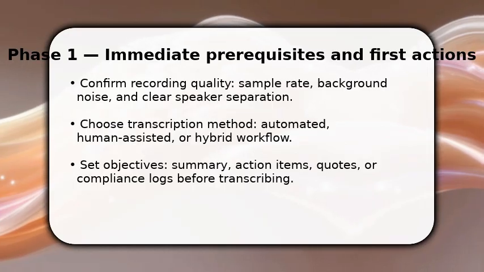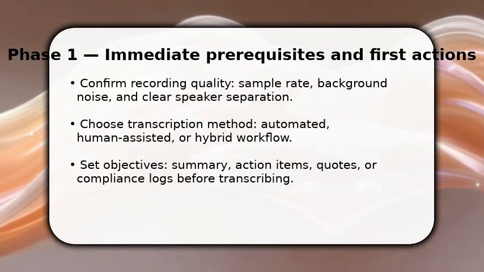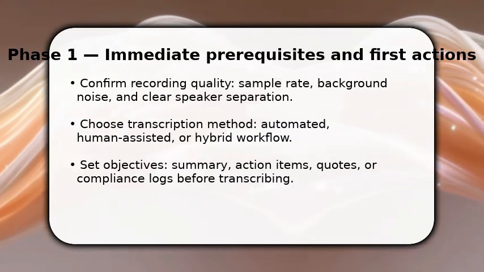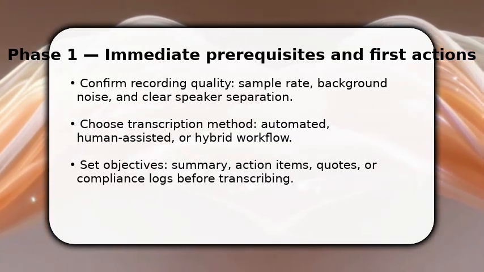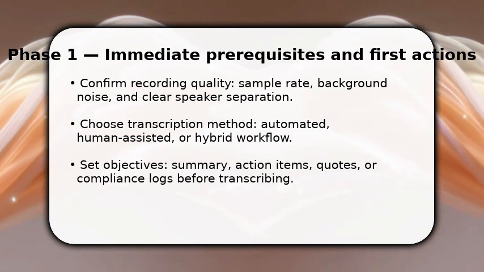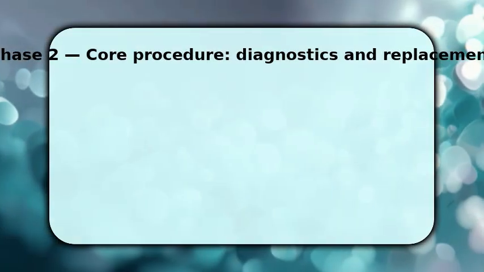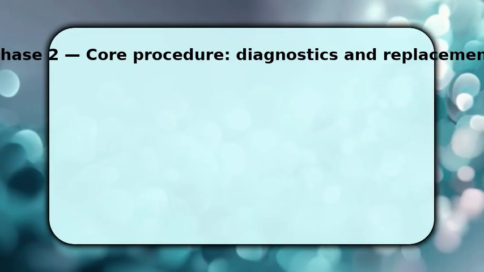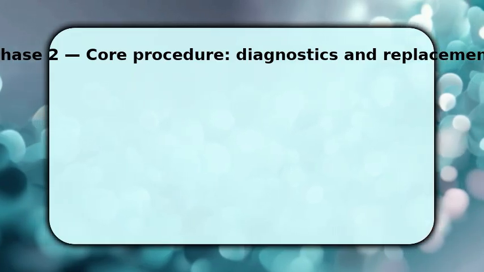While the transcript runs, prepare your glossary of names, acronyms, and industry terms so the engine or reviewer uses consistent spelling. Then start the transcription and move immediately to the review queue. You now focus on deep editing. Listen and correct speaker attribution and timestamps. Do this first for all high-priority sections.